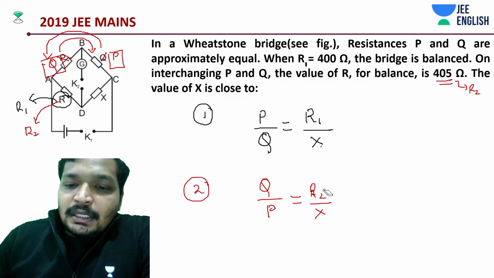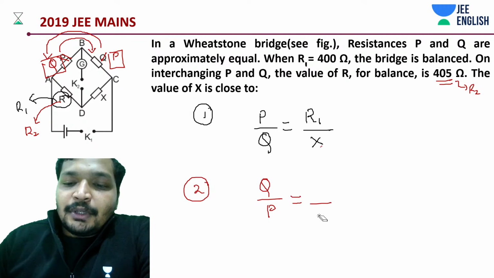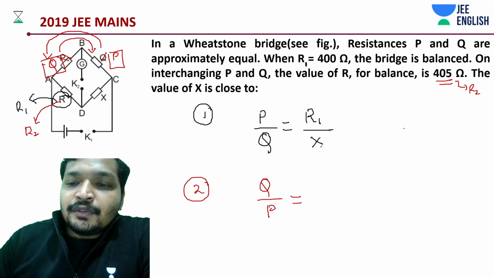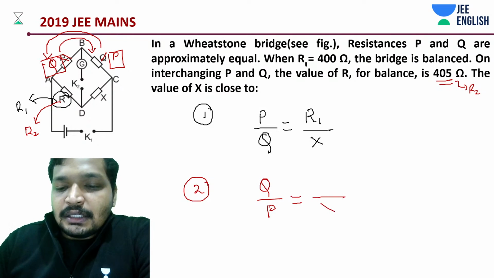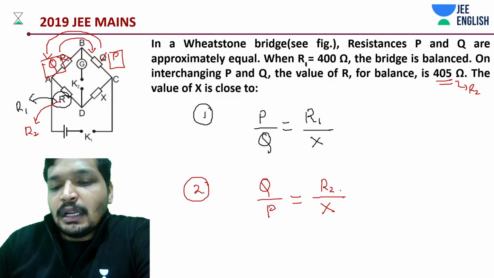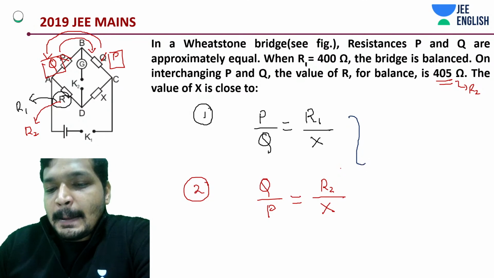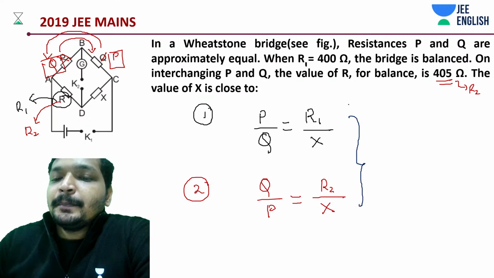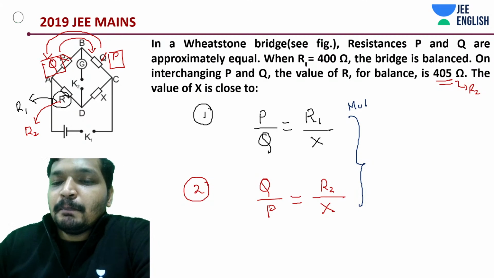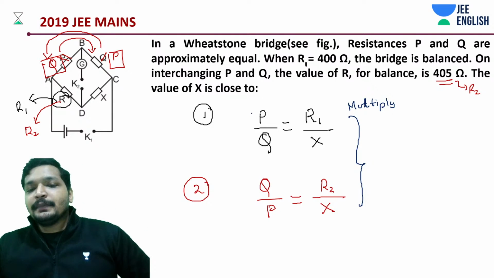Just a moment, students. Let me erase this and write it down neatly, because this itself is going to be very useful. We haven't discussed one such thing earlier. Now what you're going to do is multiply both of them. Once you multiply, this and this would get cancelled, this and this would get cancelled.